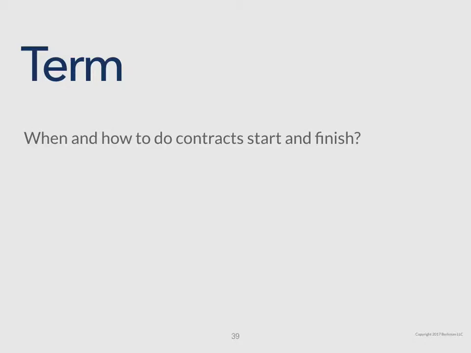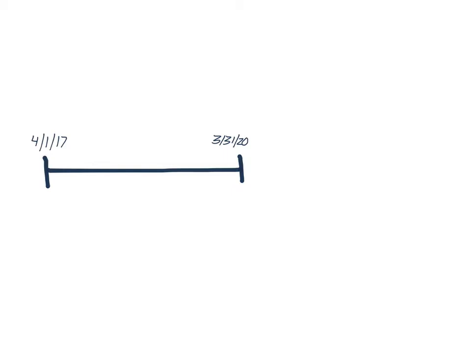The term of a contract. So how do we know when contracts start and finish? Seems pretty simple, and in many cases, the term is simple to understand. However, in many cases, the term is not simple at all. So let's start with that basic, simple idea that there's a definite term.